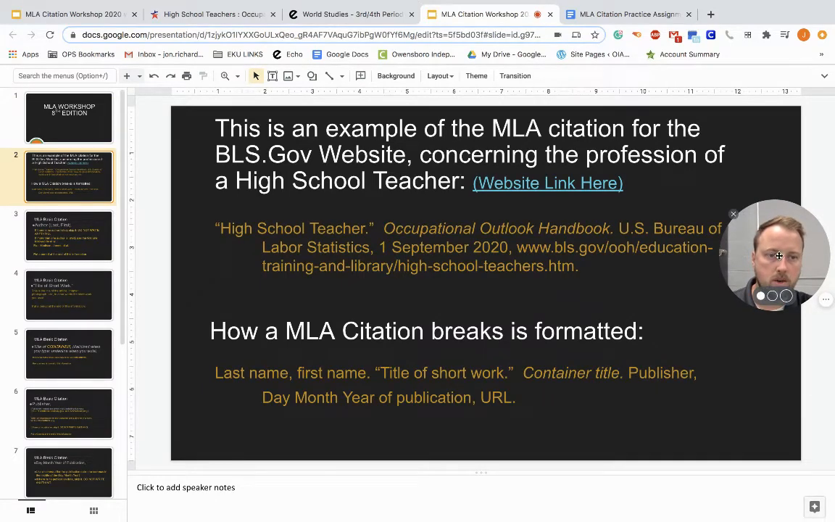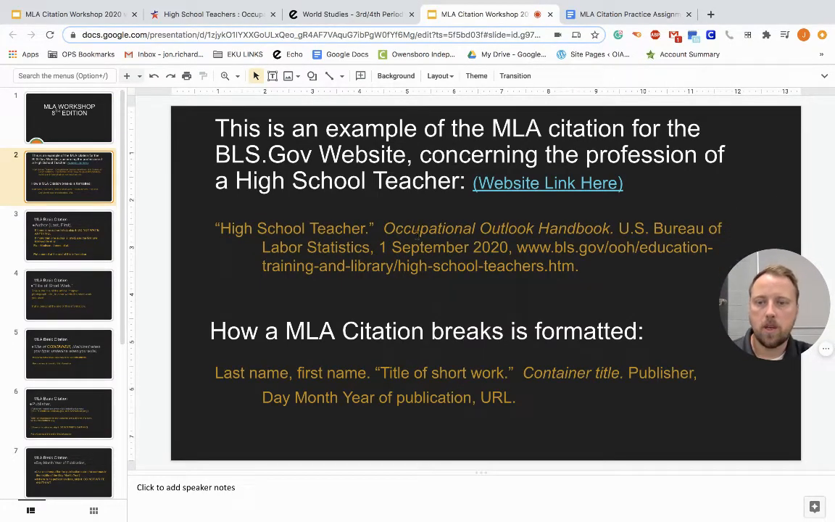I think you can see that okay if you blow it up. So we can see that it says high school teacher, Occupational Outlook Handbook, U.S. Bureau of Labor Statistics, the date that it was released, and the website. So that tells them exactly where we're getting our information.